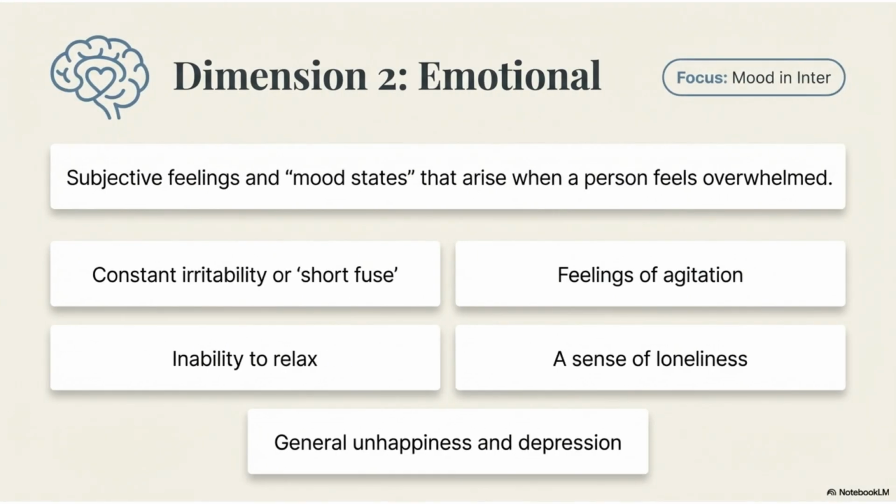Dimension 2 is emotional, covering subjective feelings and mood states when a person is overwhelmed. This can lead to constant irritability, agitation, inability to relax, a sense of loneliness, and general unhappiness.